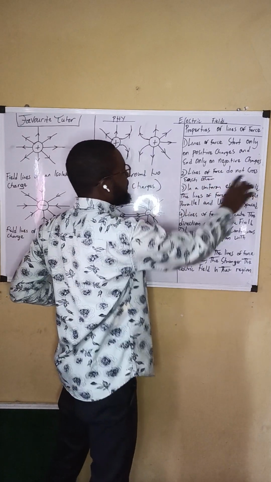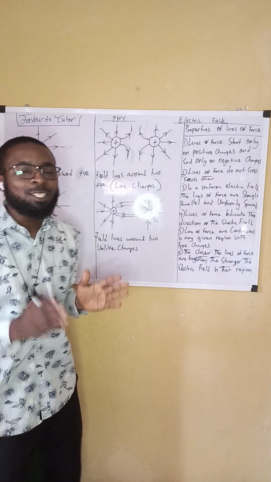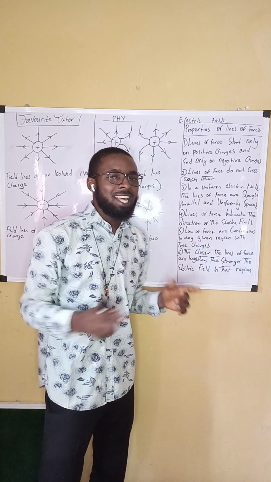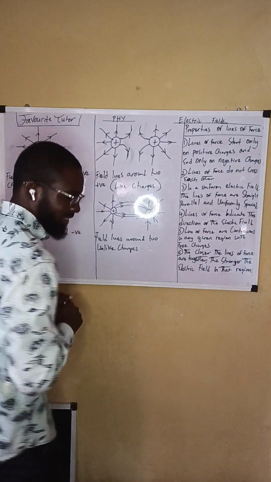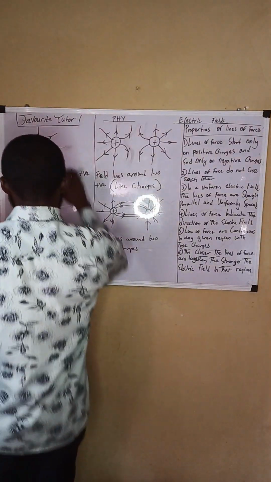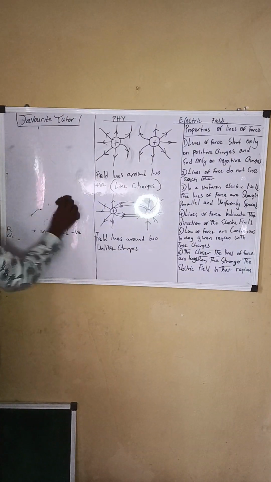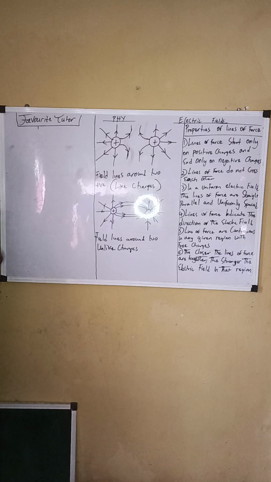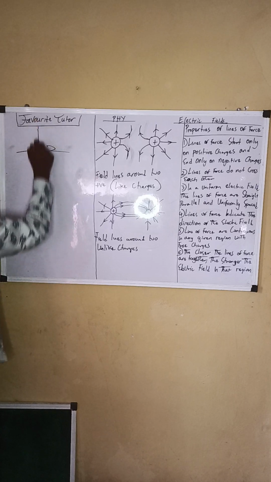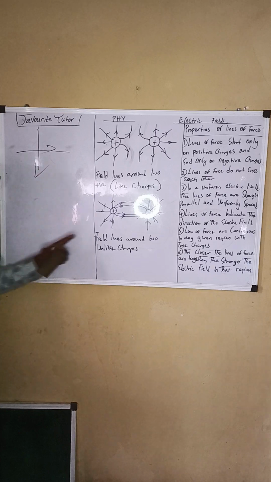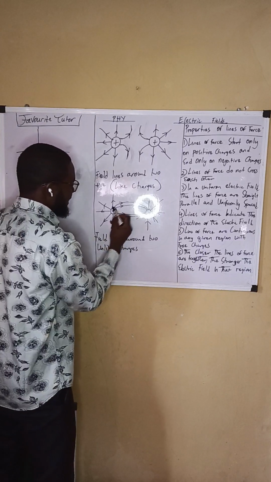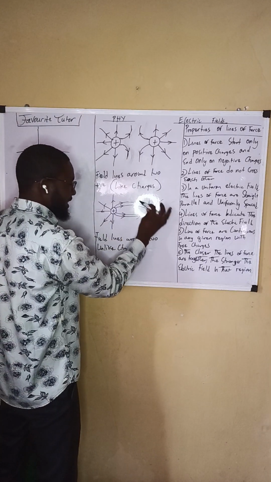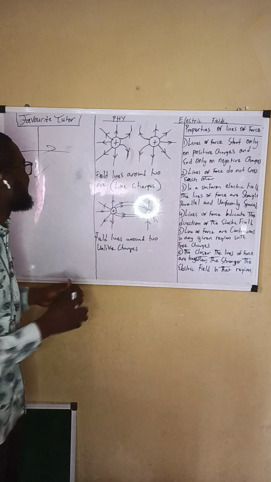Number 2 says, lines of force do not cross each other. They do not what? Cross each other. For example, the positively charged coming towards this direction. Okay, let me give an illustration right here. For example, this is the positively charged, and this is the what? Negatively charged. No, they don't cross each other. They must align to one another. Like for example, we have the positively charged, the negatively charged. They don't cross each other.